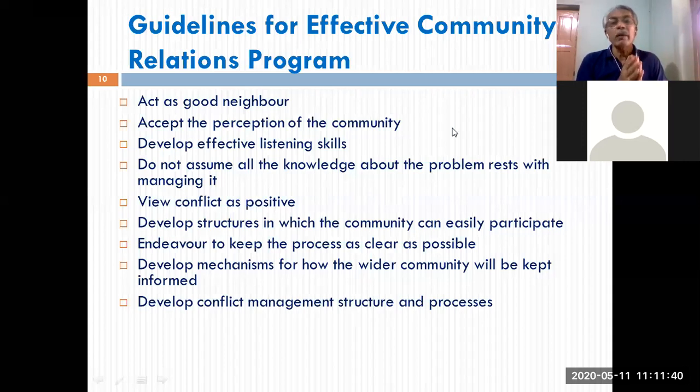So the organization, or its PR or CR architecture, should accept the community's feelings, perceptions, desires and opinions. That would make your PR program more acceptable and more effective. Develop effective listening skills. I told you, all PR and CR professionals should have this trait, this skill. They should listen to the community. It is for the community that you are doing these activities, these programs.